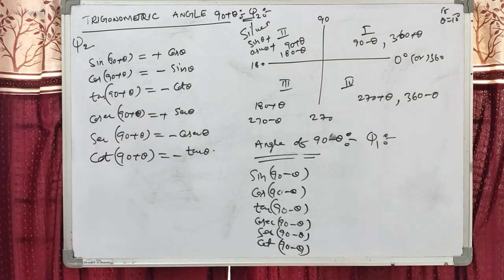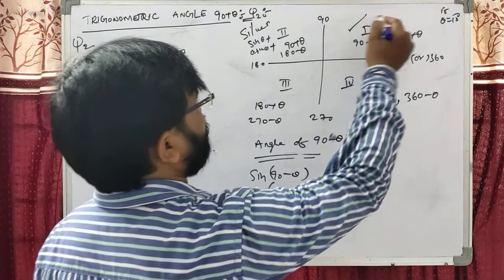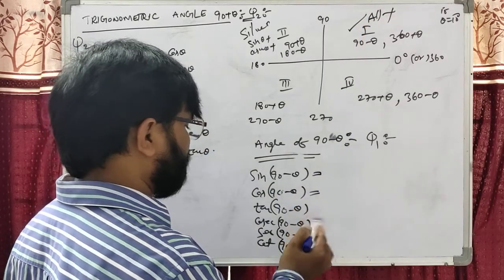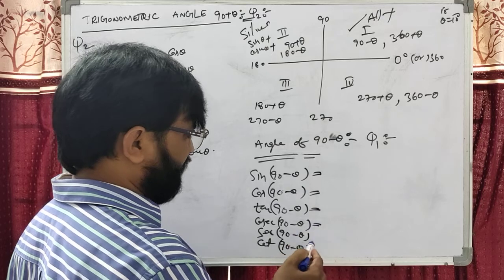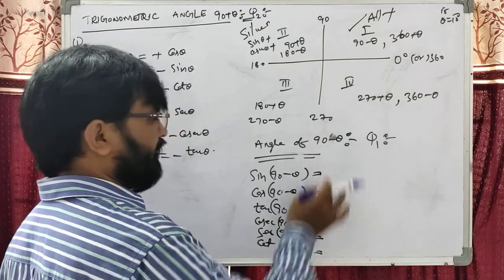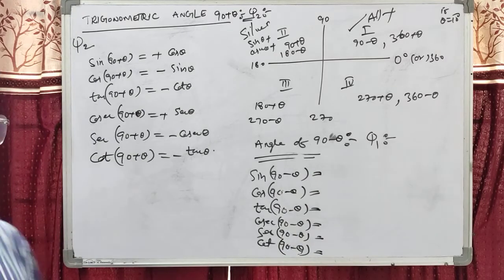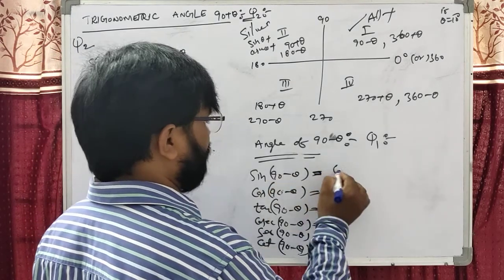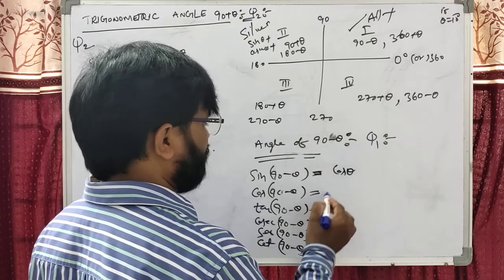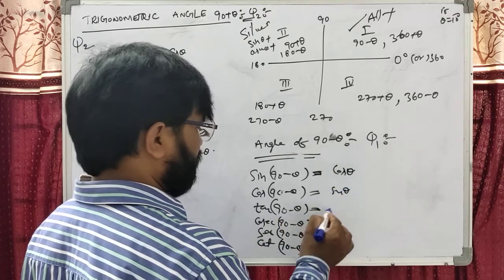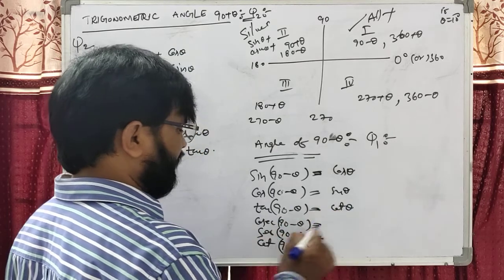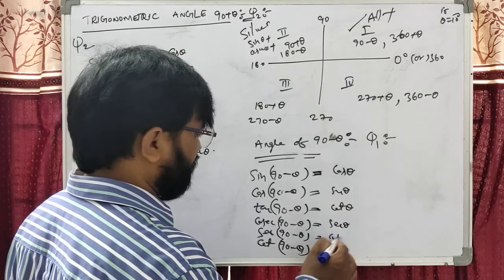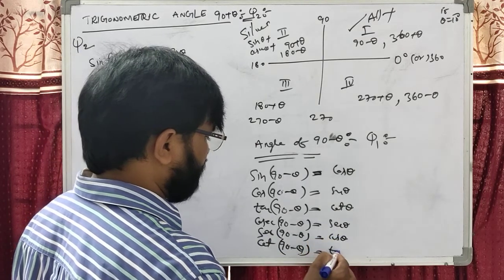Okay, students, 90 minus theta lies in the first quadrant. In the first quadrant, all are plus: sine plus, cos plus, tan plus, cosecant plus. Therefore, sine 90 minus theta is cos theta. Cos 90 minus theta is sine theta. Tan is cot theta. Cosecant 90 minus theta is secant theta. Secant 90 minus theta is cosecant theta. Cot 90 minus theta is tan theta.